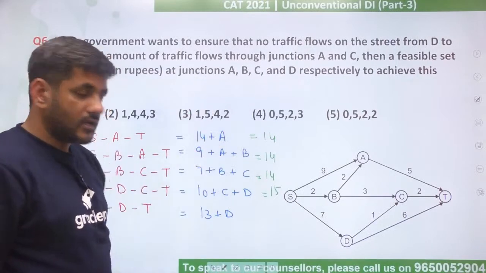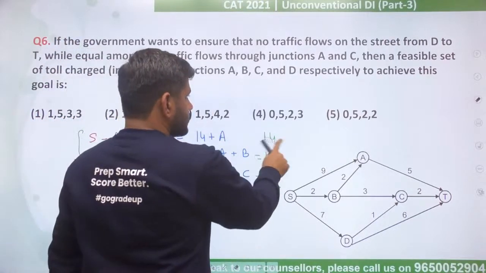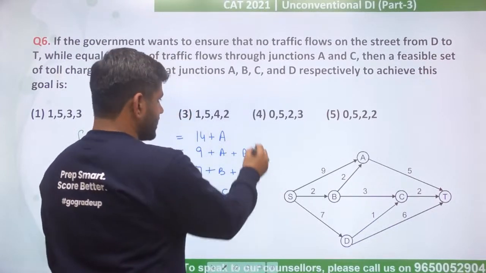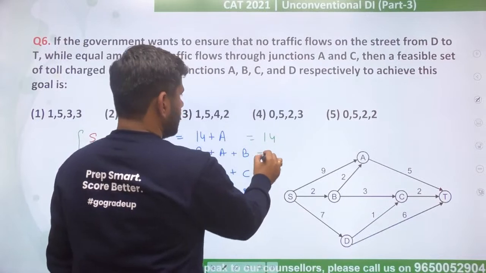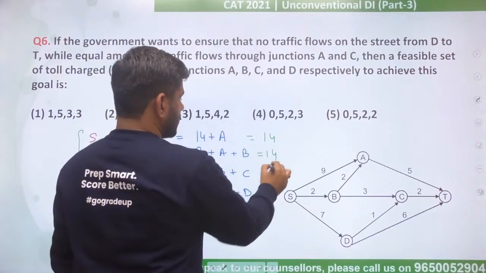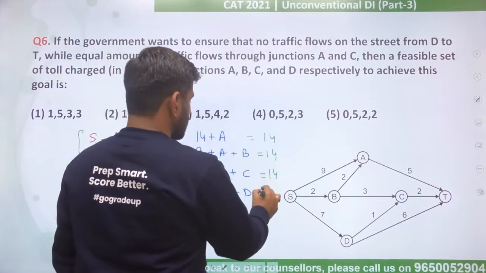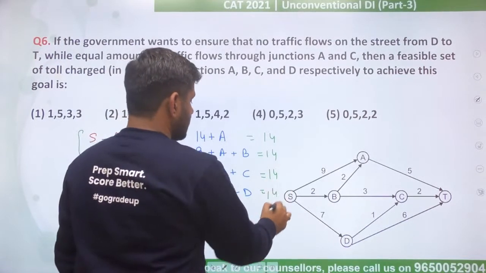That is also again not allowed. So let's remove this too. So now the answer should be option 5, but let us check that once. What does option 5 say? 14 plus 0, 14. 9 plus 0 plus 5, that is 14. 7 plus 5, 12 plus 2, 14. 10 plus 2, 12 plus 2, 14, and 13.